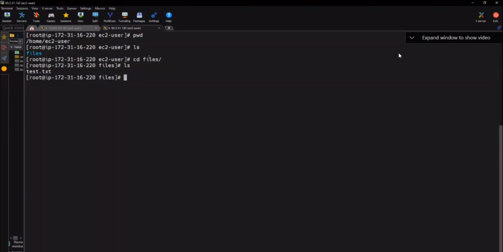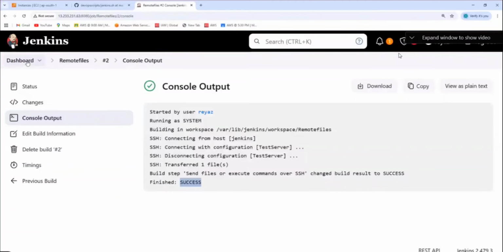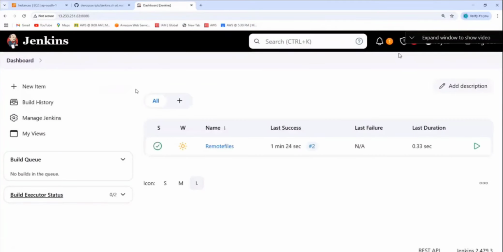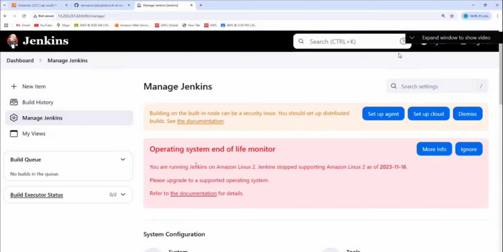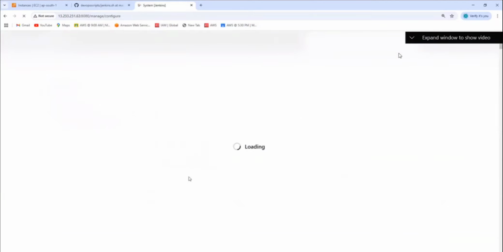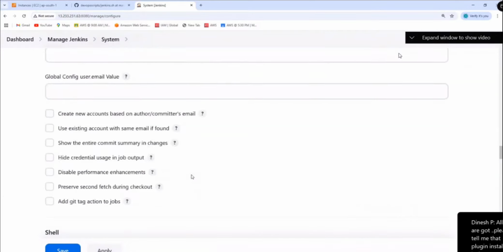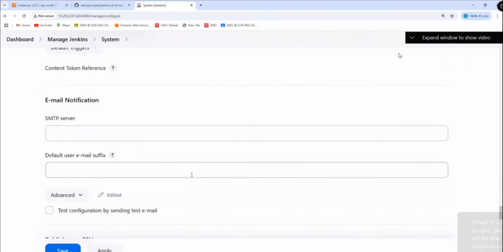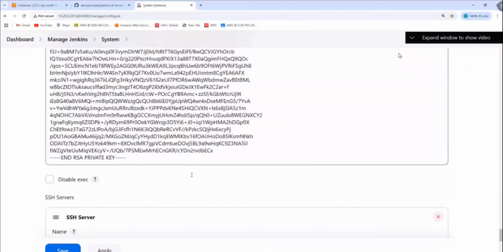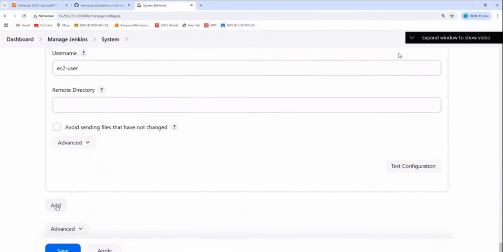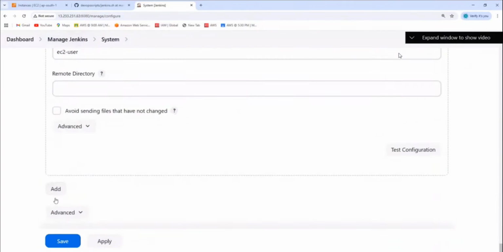Now, can you configure multiple servers in Jenkins? How? Where do you configure the Jenkins remote servers? Go to Manage Jenkins. Next, System. So come all the way down. Can you add one more server here? Yes. Like how I have added the test server, you can add as many servers as you want.